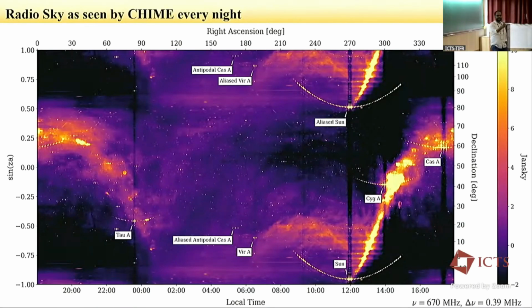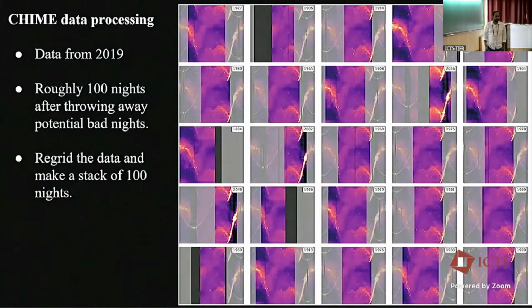We do not Nyquist sample the sky along the north-south direction because the shortest baseline is 30 centimeters. So it is an FFT telescope, right? And you do not Nyquist sample the sky. That's why for every bright point source, you see an alias copy of that bright point source. But there is a region in the sky which is free of aliasing artifacts, and we are basically taking that region to do our science. We also do not include the daytime data.